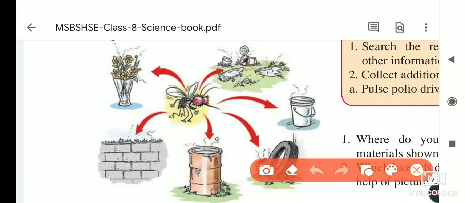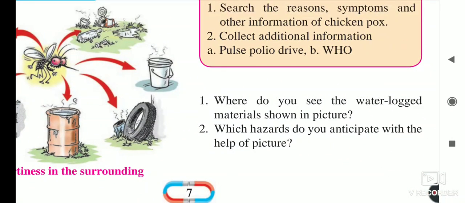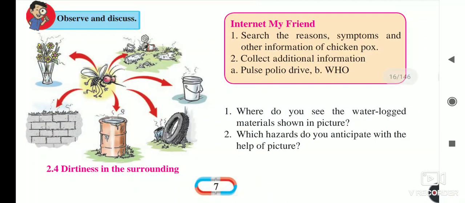We have to be careful not to allow water to stagnate in this type of place in our surroundings. Now, here they asked questions. Where do you see the waterlogged material shown in the picture? You will see it in the flower pot, in the bucket, in the tire, and inside the tank. On the walls, above the wall, suppose debris is there, inside it also water gets stored. So at that place the water gets logged.